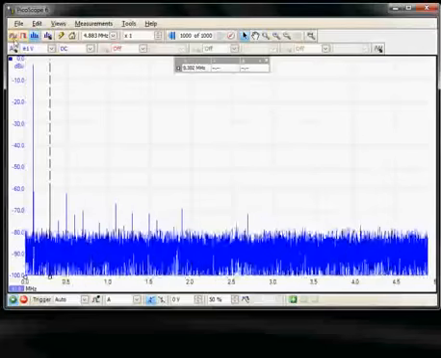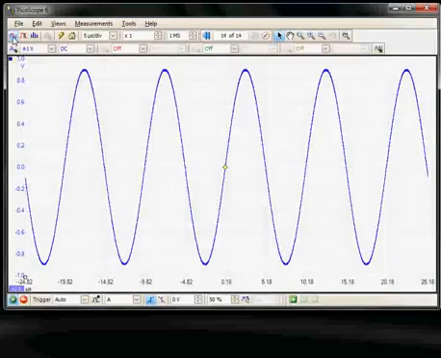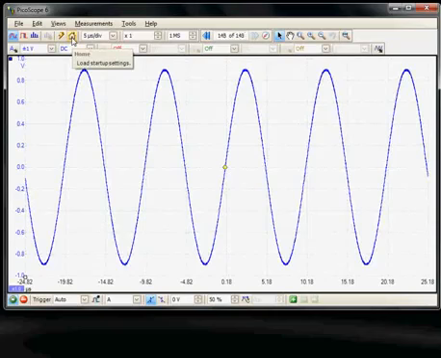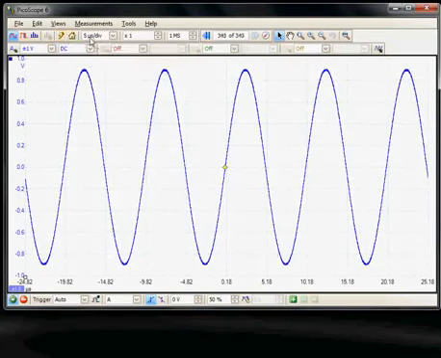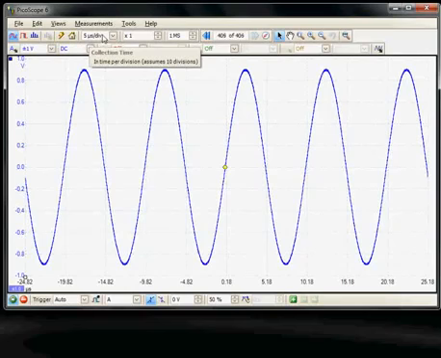I'll return the display for this to the YT mode. The next two icons are the factory default, the home setup mode, and then the auto setup. The time-based factors, the next icon.